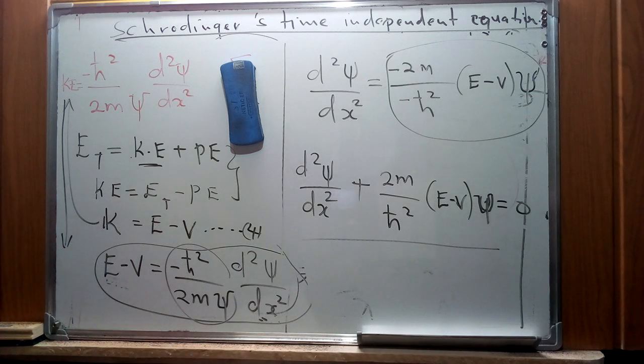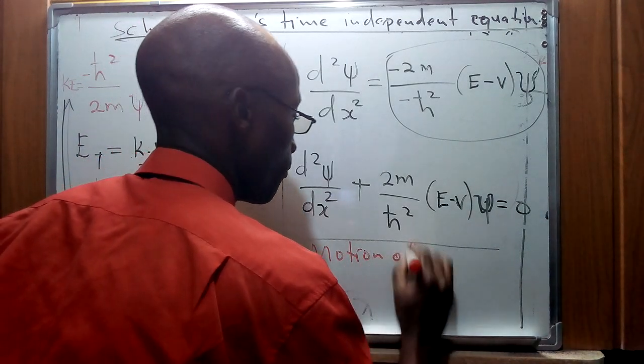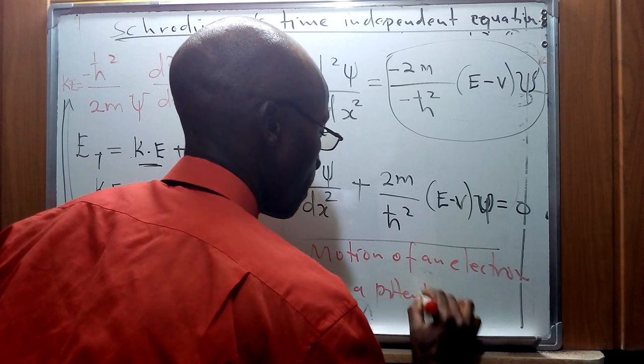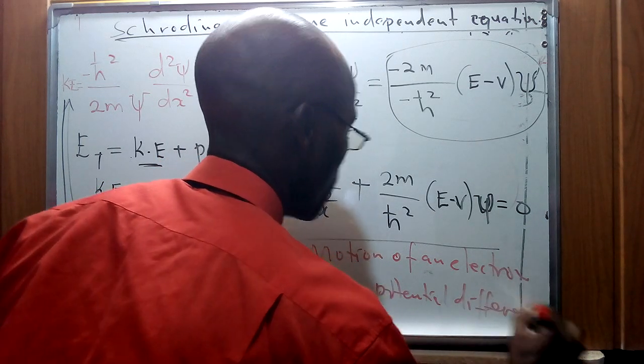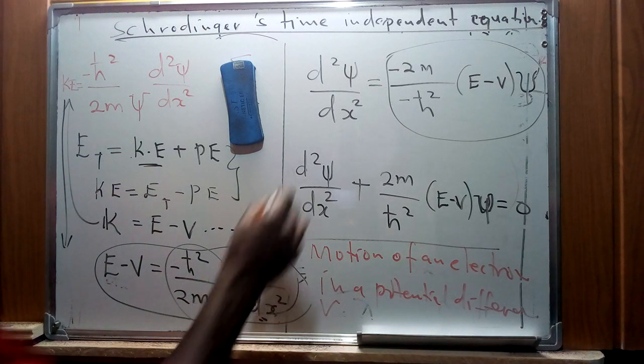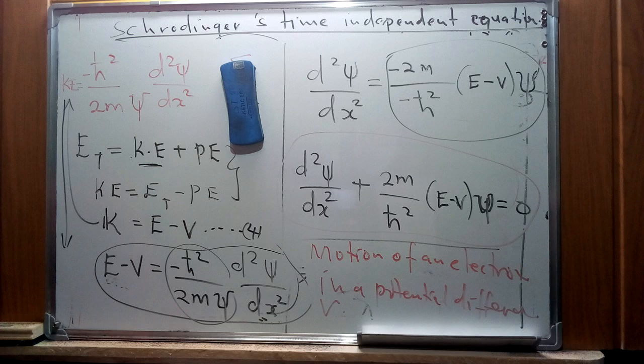Now this last bit of the equation is what forms the Schrödinger's wave equation, which explains the motion of an electron in a potential difference V. This is the Schrödinger time-independent wave equation that is used to represent the motion of an electron in a potential difference V. As we can see, we have encompassed the concept of energy, and using the wavelength for that particular wave equation that we talked about, the de Broglie wavelength, it is going to behave as a wave.